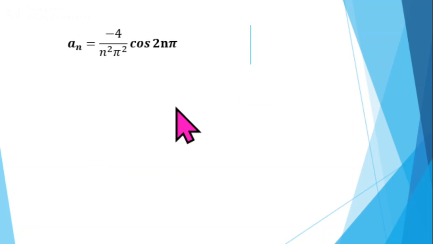But what is the value of cos 2n pi? We have cos n pi is minus 1 raised to n. So cos 2n pi is minus 1 raised to 2n. So minus 1 power an even number is always equal to 1. So we have cos 2n pi is 1. So simplifying we'll get an equal to minus 4 by n square pi square.